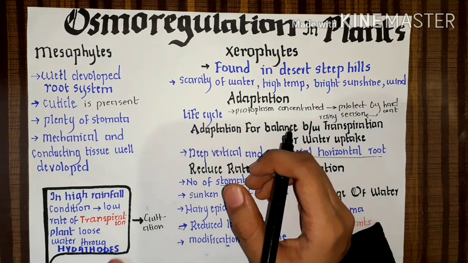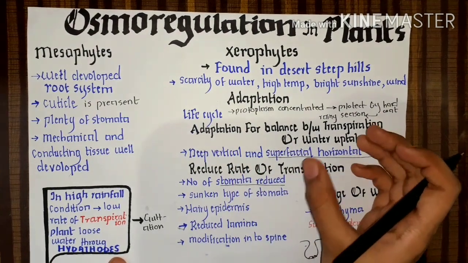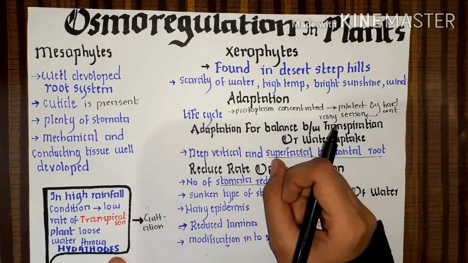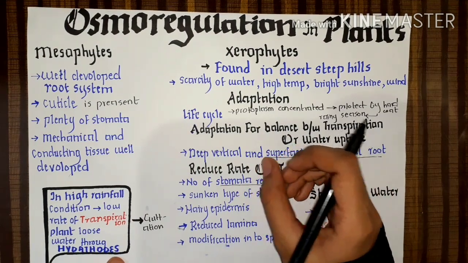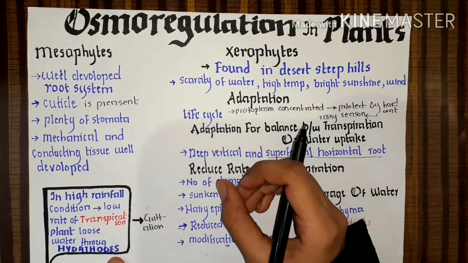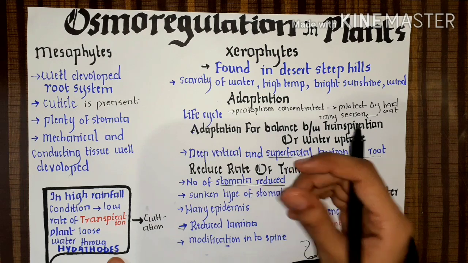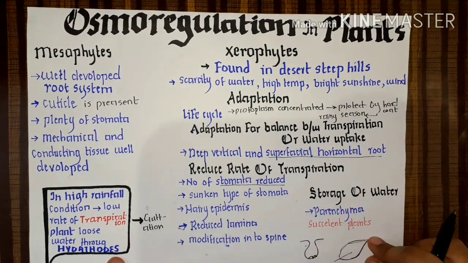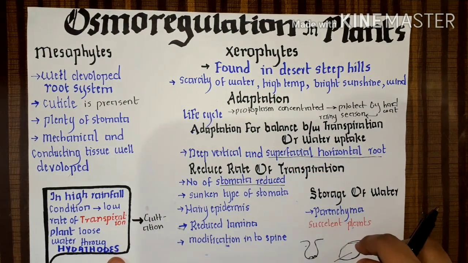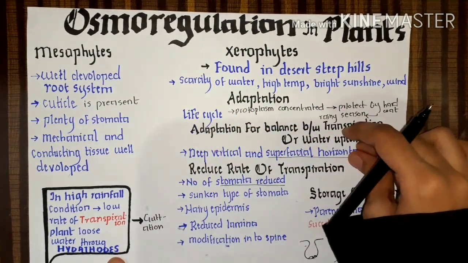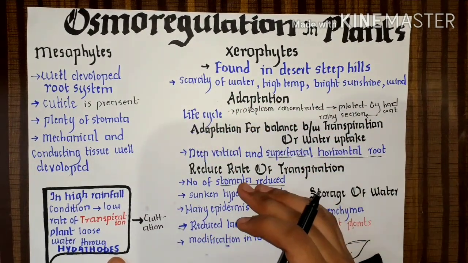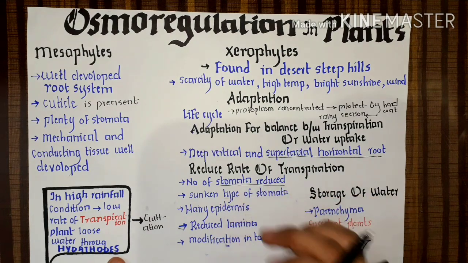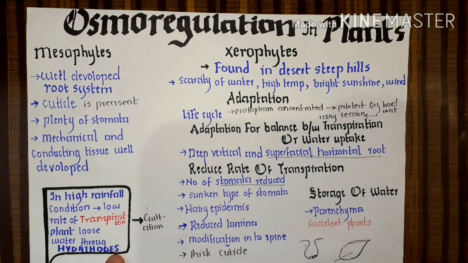So it can reduce the size of the lamina, and so the surface area is reduced. When there is a small surface area, fewer stomata are present. When it has a large leaf, it has more stomata. So it can reduce the size of the lamina.